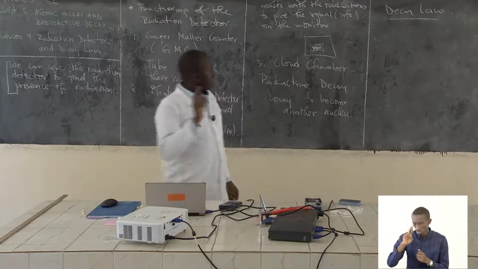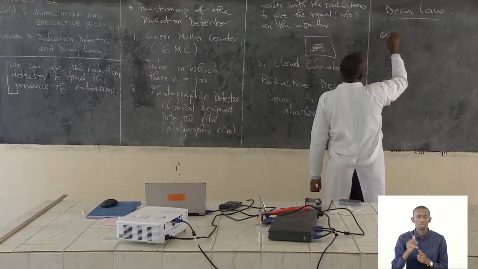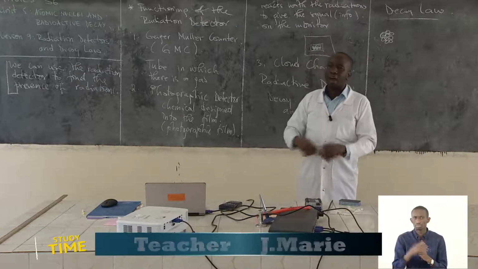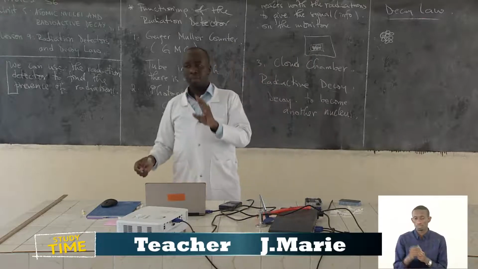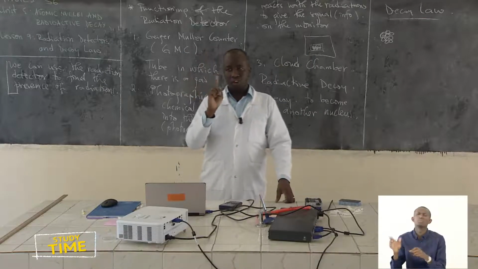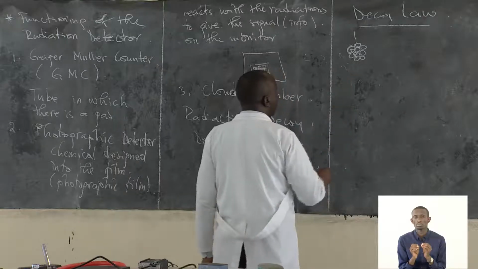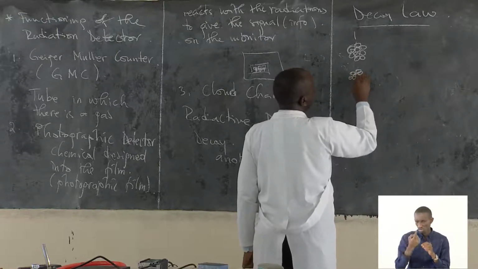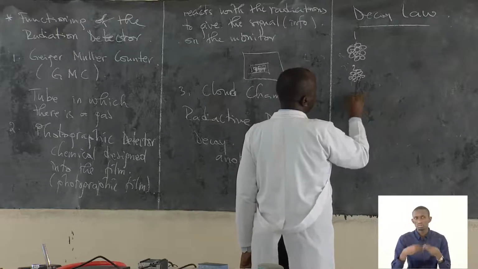Students, the nuclides that I've shown you, you know they are decaying from the other nuclides that you have. There are many, but it is not easy. Let's say nuclide number 1, another nuclide number 2, and another nuclide number 3.